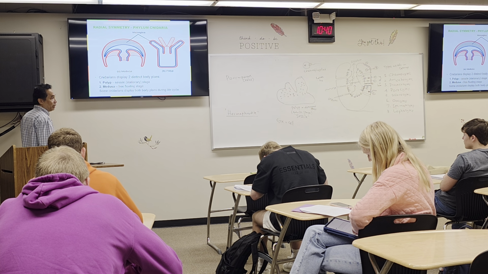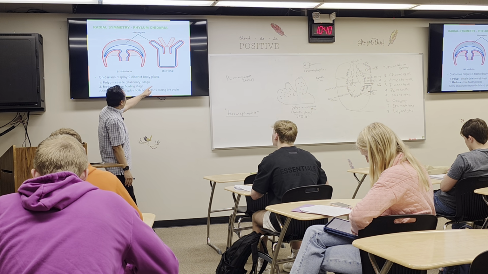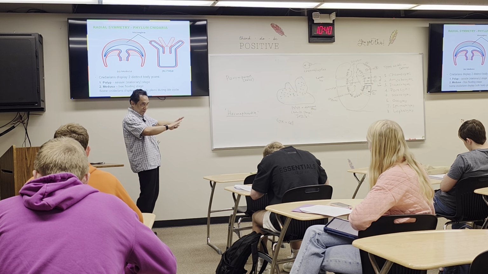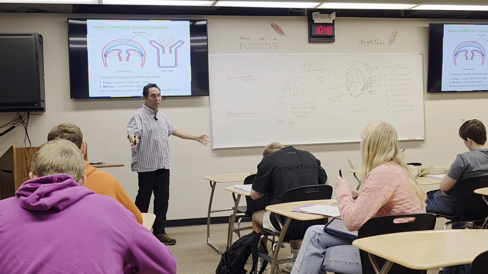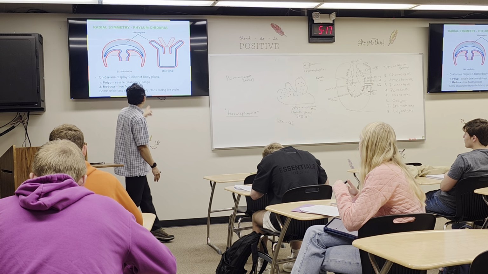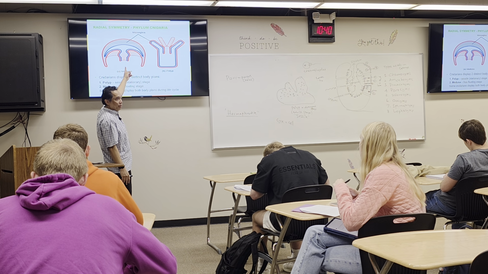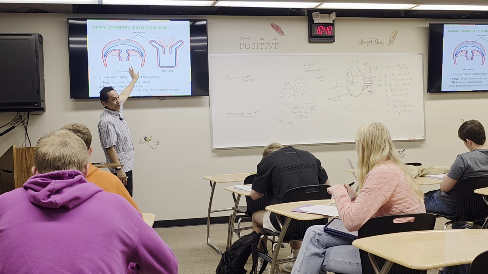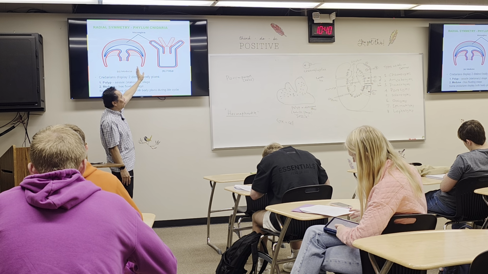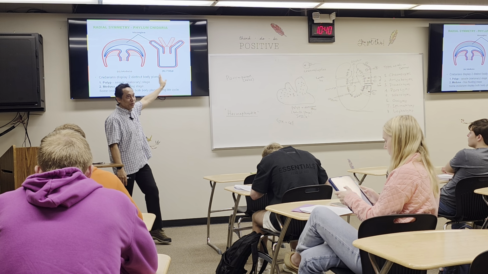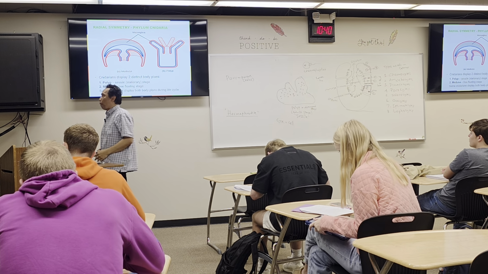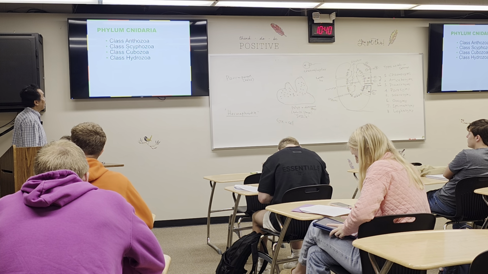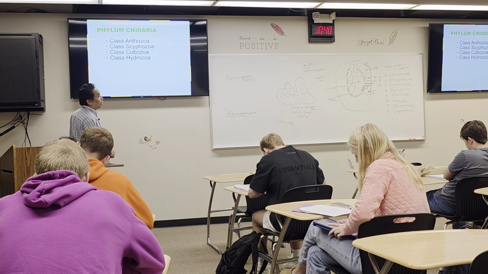So they have 2 stages again. The adult stage is called the polyp. It will stay on the bottom of the ocean and create coral. And the medusa stage is the young stage. For us it's called a baby, but for them it's called medusa. So polyp and medusa are the 2 stages of their life. Now, there are 4 classes in this phylum.